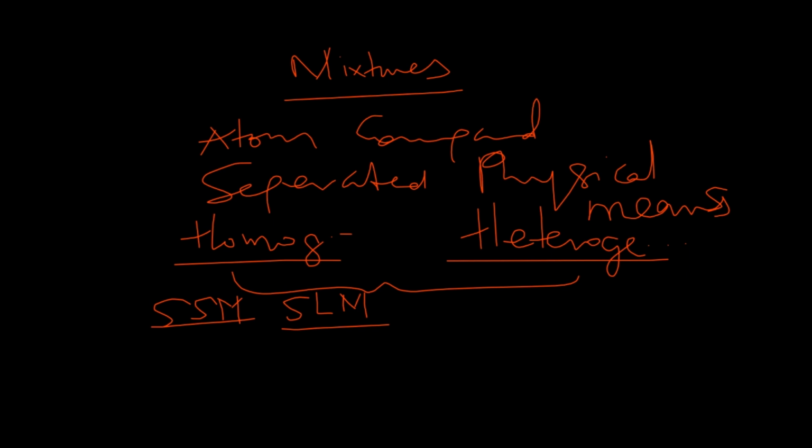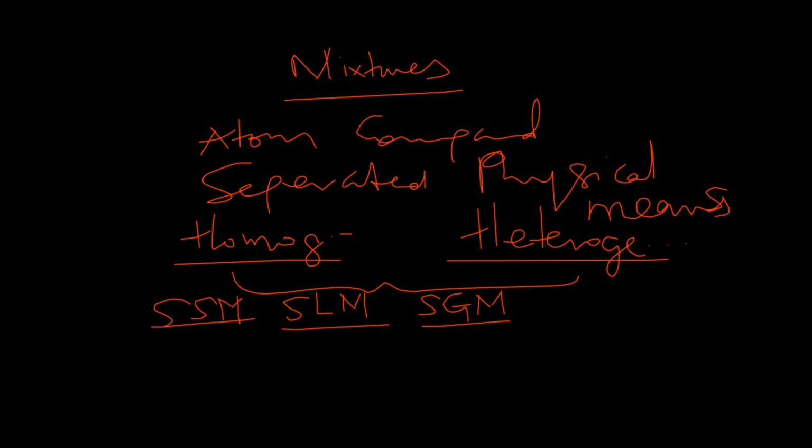You can also have solid and gas mixed together to form a solid gas mixture. And a very good example of a solid gas mixture would be smoke. Usually smoke contains carbon particles mixed with air. So the carbon particles are solid in nature. Air is gas. So the two mixed together form smoke. So that's a solid gas mixture.